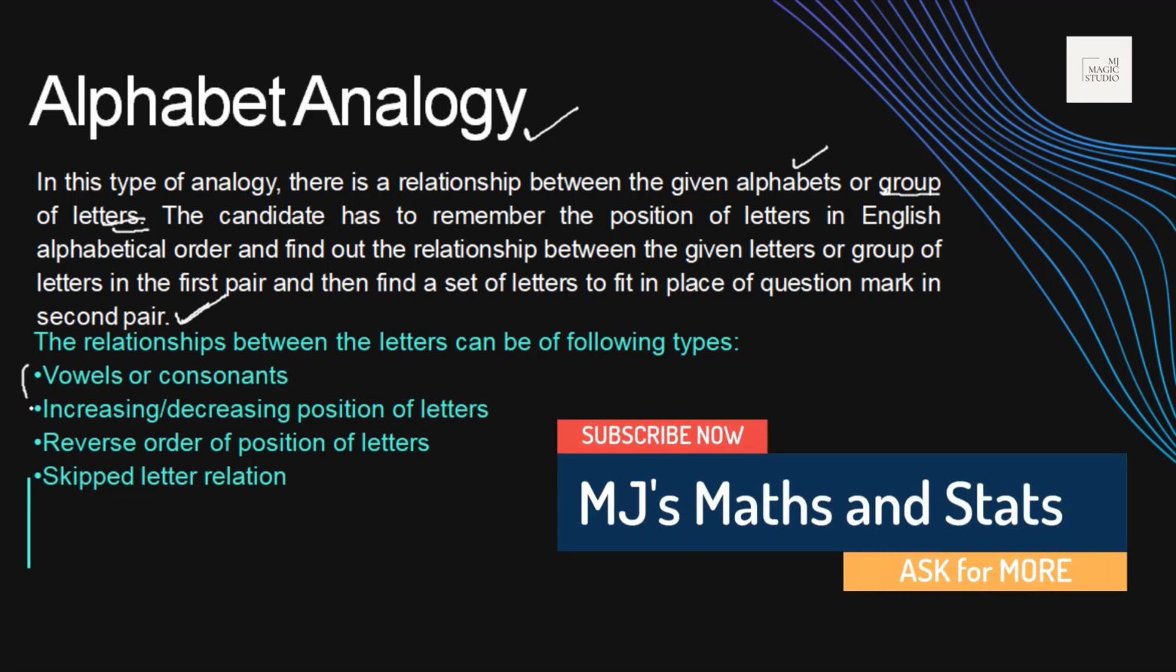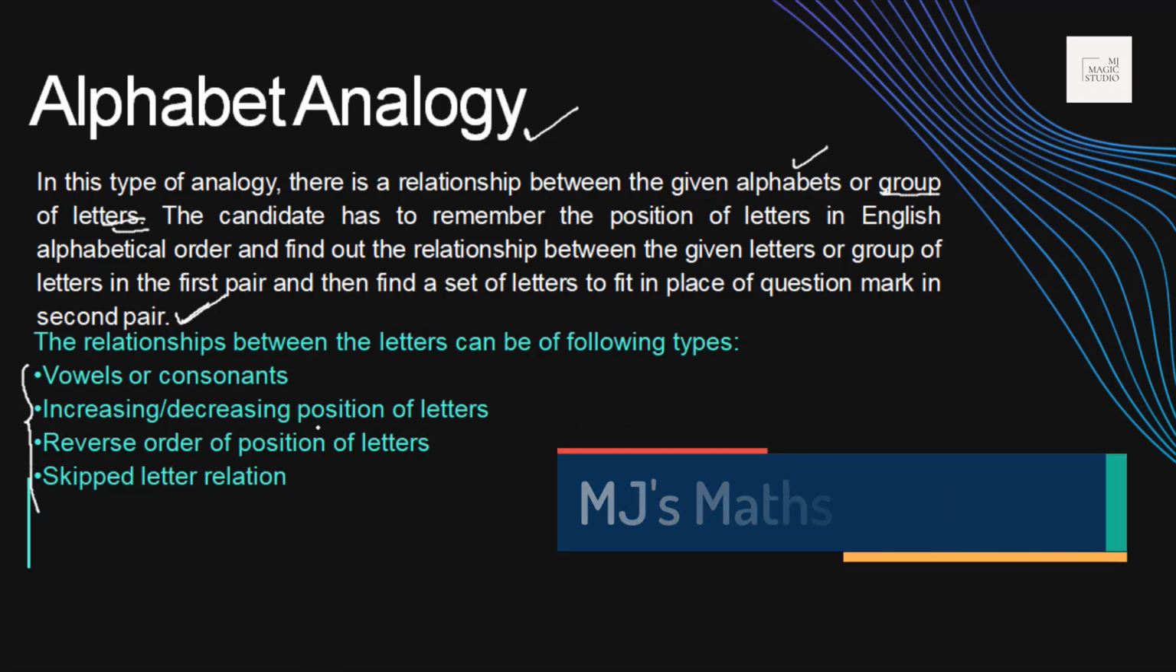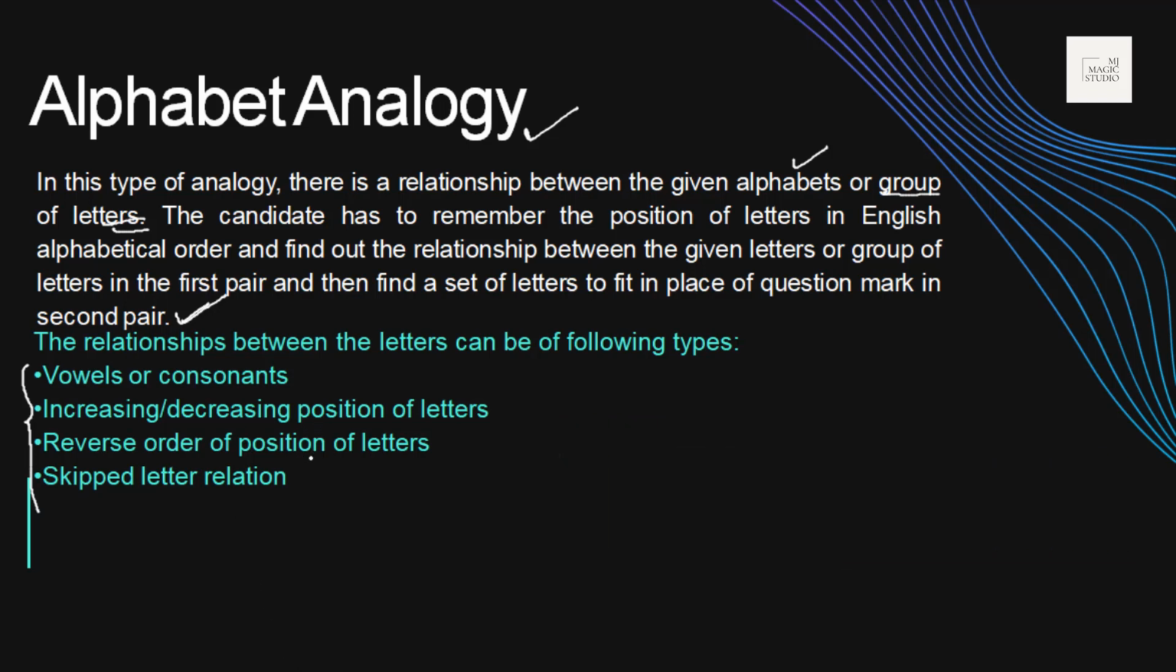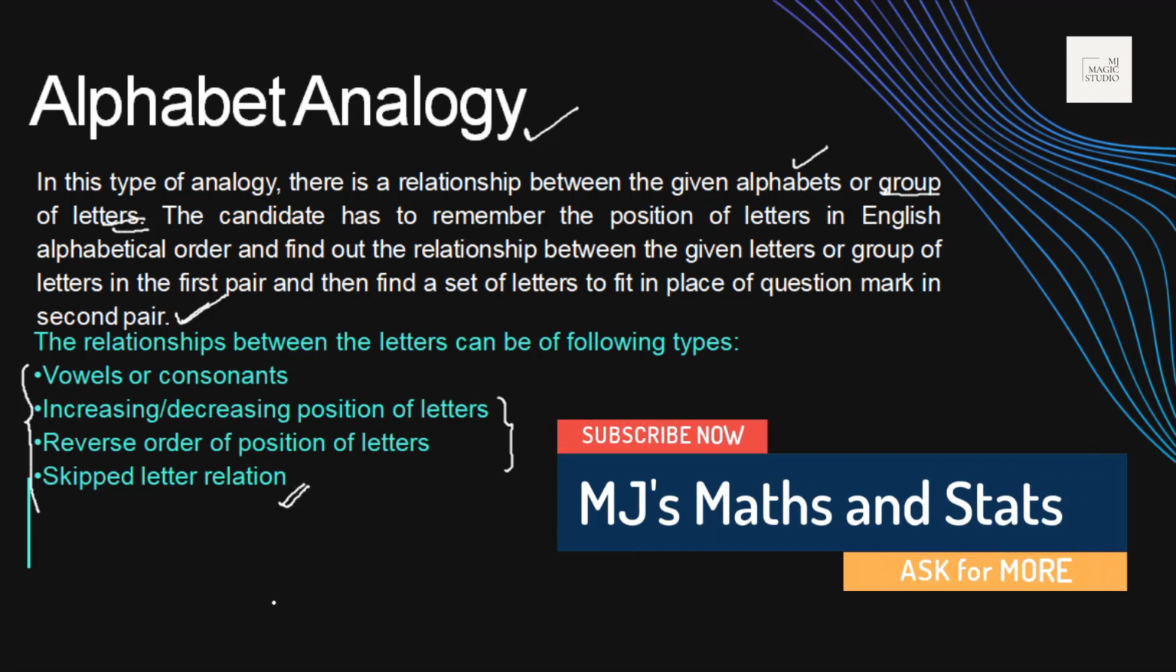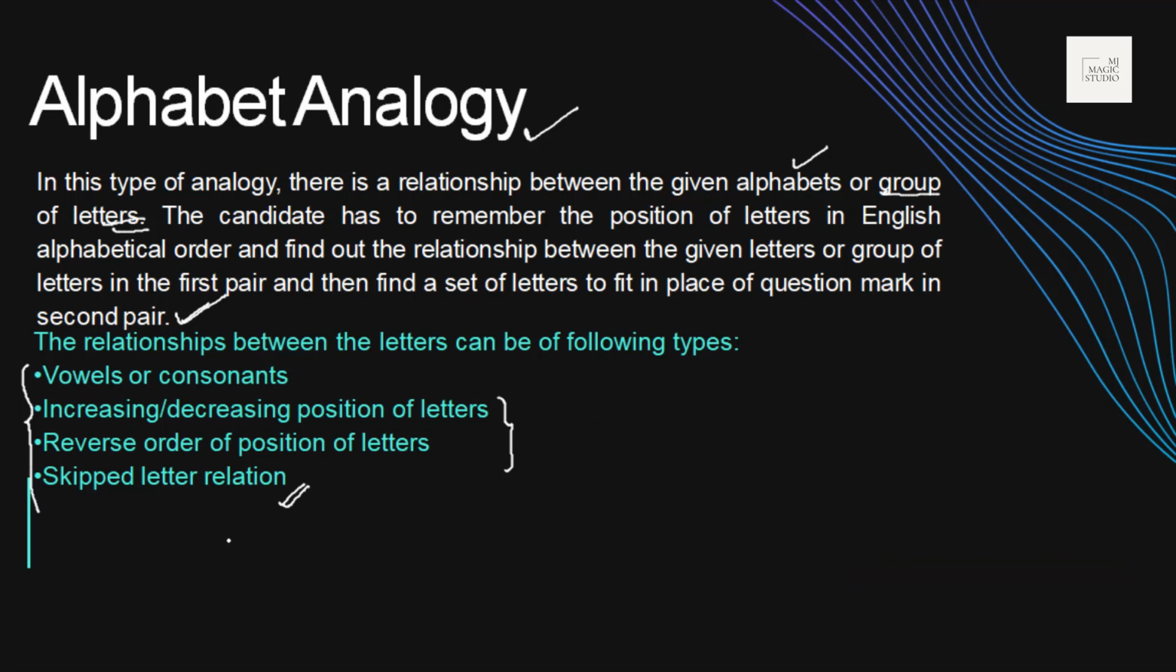So these are the popular relationships between the letters that can be asked, that is vowels and consonants, their positions, increasing decreasing position of letters, reverse order of position of letters. These are famous, and skipped letter relation is also commonly asked. So these are the commonly asked relationships between the letters, which I think we should be practicing questions on.